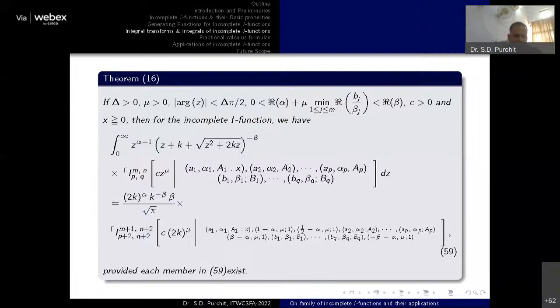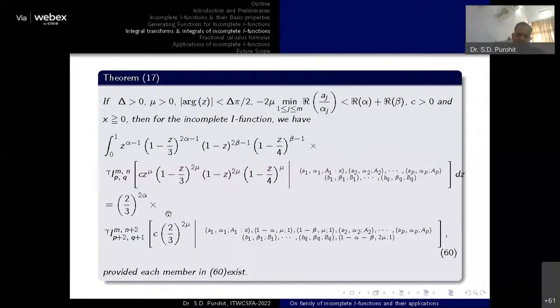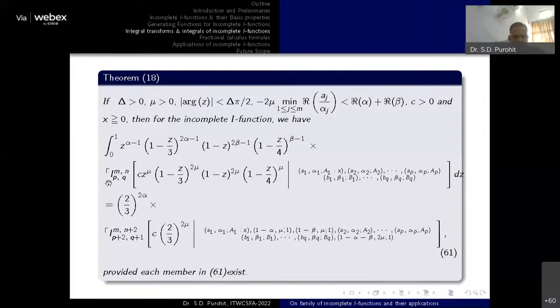I'm going to skip those results because they are parallel in nature. This is the same type of integration available with the upper case. This is another integration which is available with the lower type of incomplete I function, and again the result is given by this one. Further, if I consider the upper case, it will provide this one.